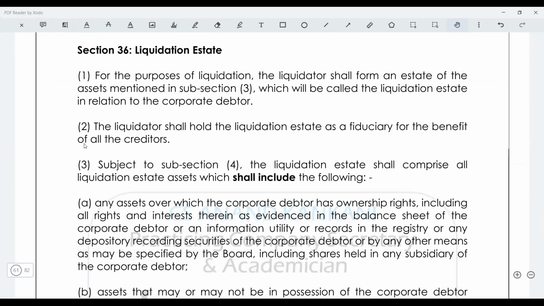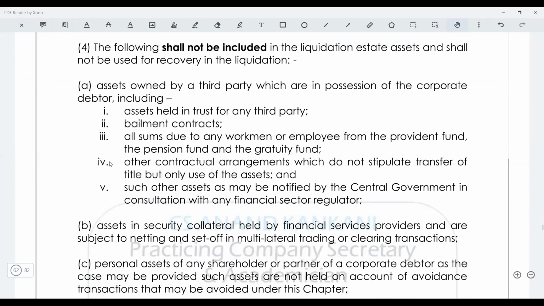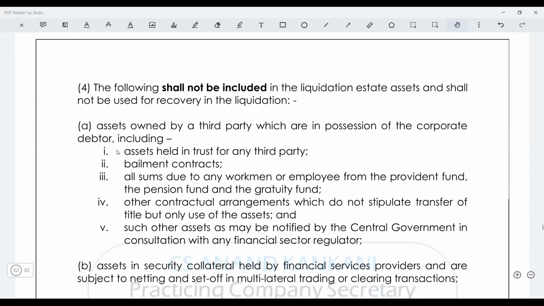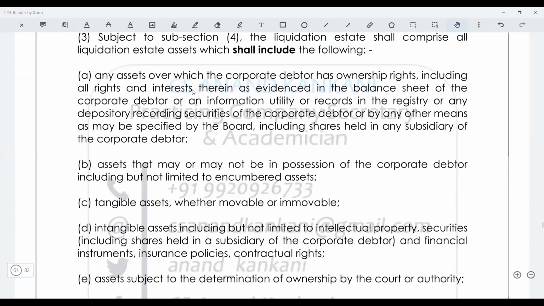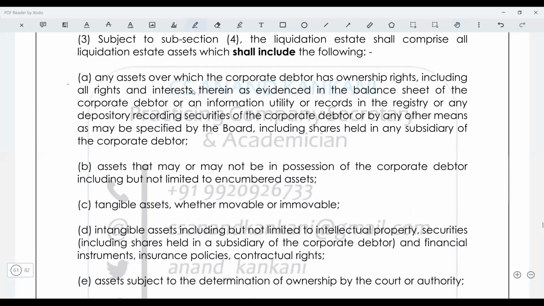To read, just see subsection 3 and we have subsection 4. Subsection 4 says that these should not be included in the liquidation estate, and these assets should be included in the liquidation estate. So what should be included? These are basically the assets over which the corporate debtor has the ownership rights, right? Whether it is there in the books of accounts or whether it is there in the custody or not, you have to see the books of accounts of the corporate debtor and see that the corporate debtor is owner of what assets, what securities. So everything will be here, right?